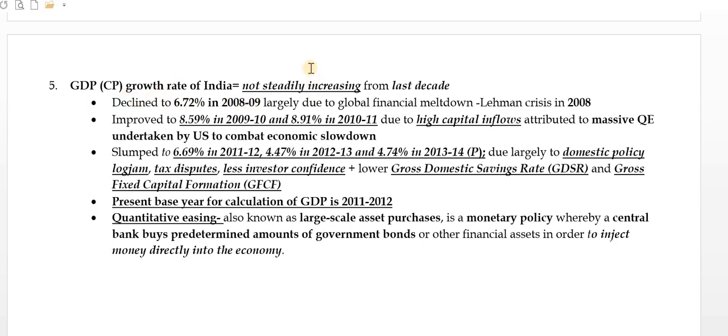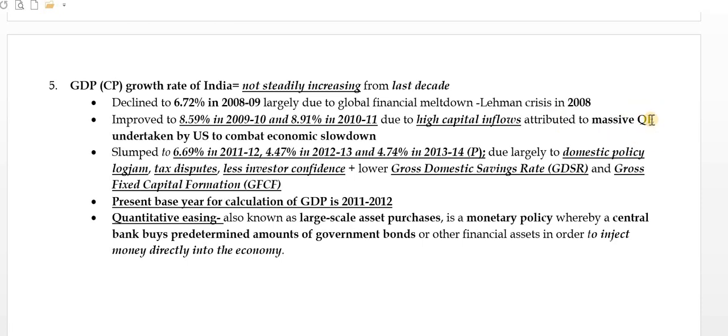GDP CP is not steadily increasing from the last decade, right? So this is the case. There are several pointers over there. You can see in the notes itself. But one most crucial thing is it declined during 2008-9 to around 7% because of the Lehman crisis. You must be aware about 2008. And it improved in 2009-10 and 10-11 up to 9% of GDP